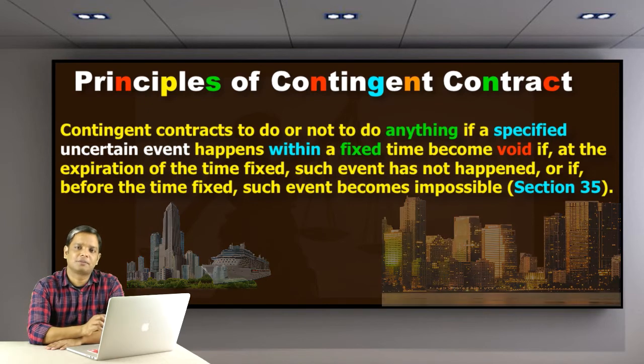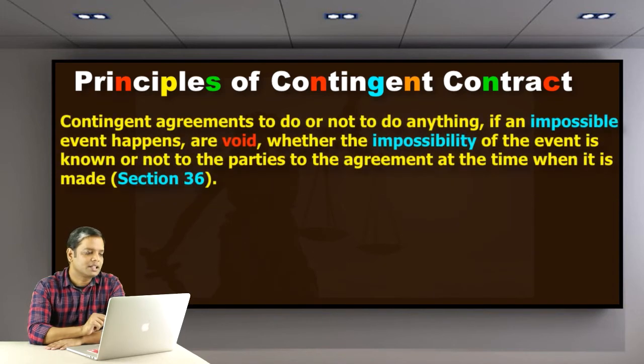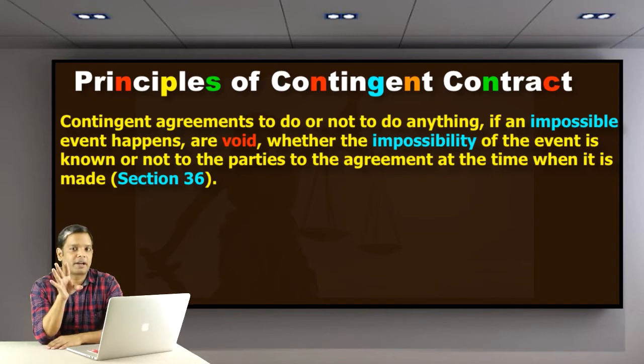The last principle of this contingent contract is: contingent agreements to do or not to do anything if an impossible event happens are void, whether the impossibility of the event is known or not to the parties to the agreement at the time when it is made. That is defined under Section 36. So this is another interesting point. Let's understand it with an example.